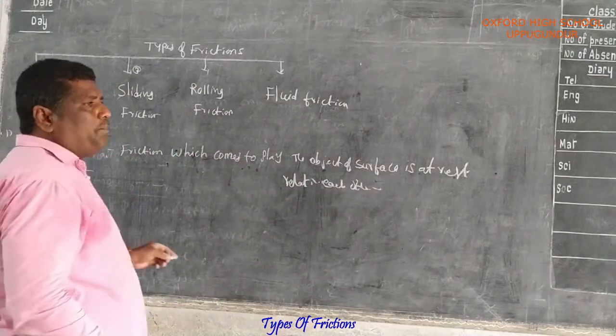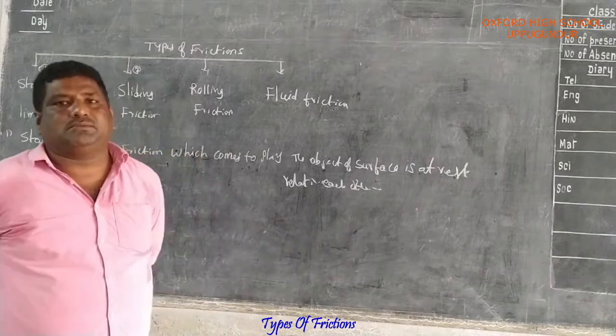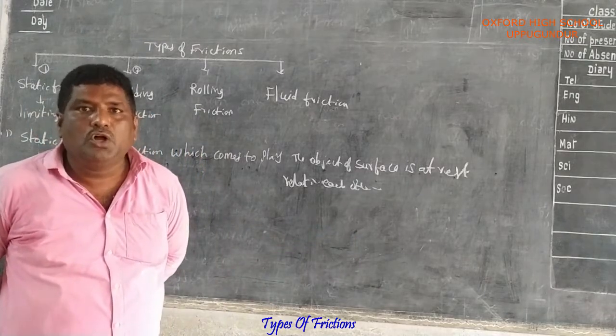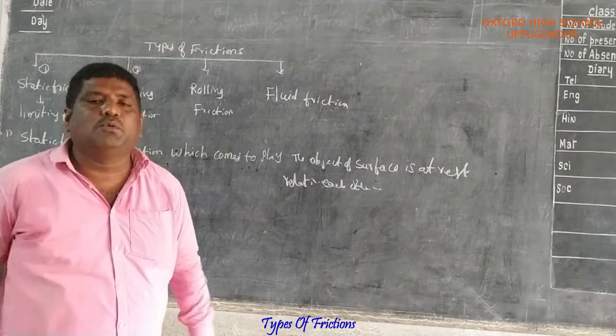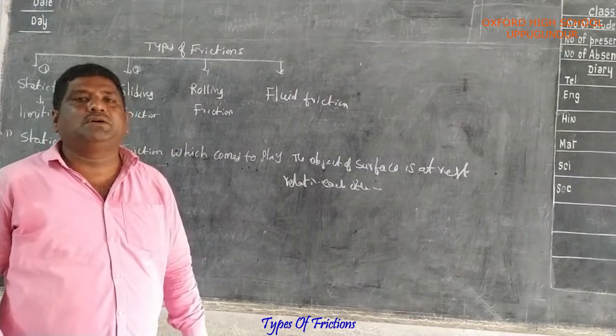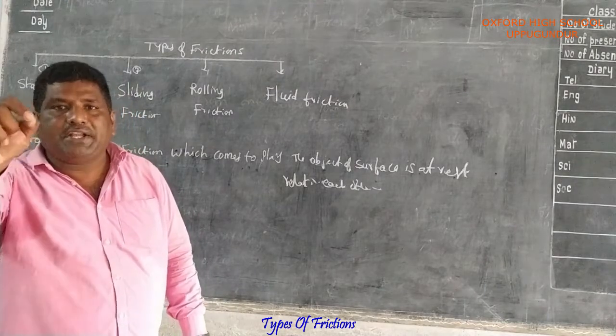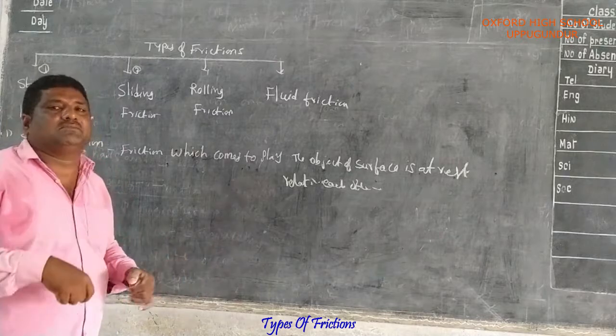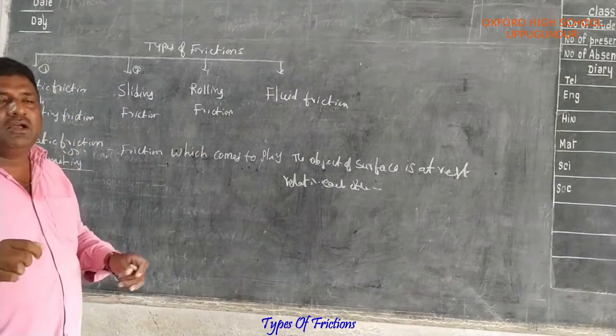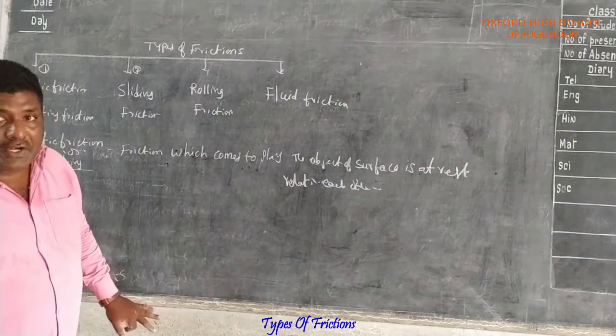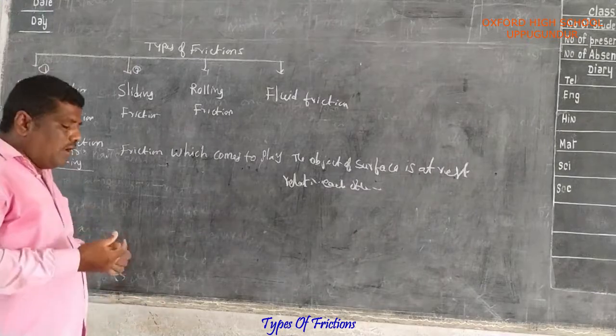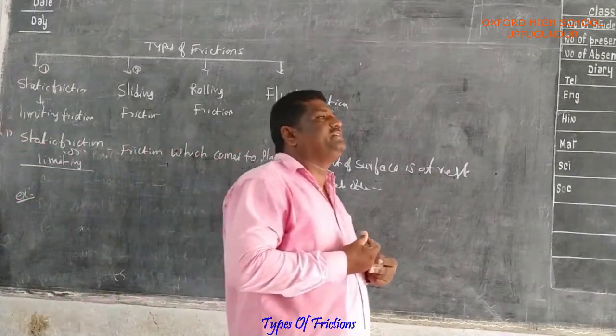Example: we are applying force on one big rock, but unable to move it, due to static friction. Now, what is the example of static friction?